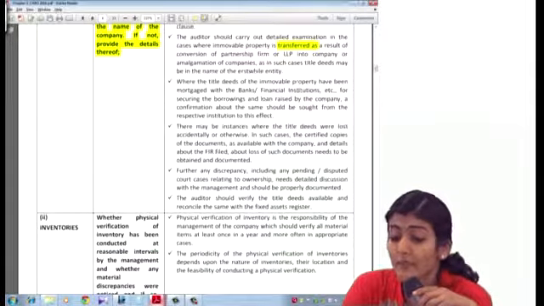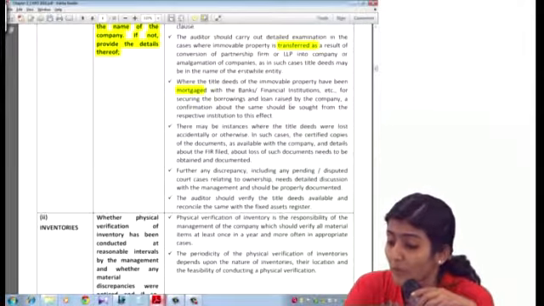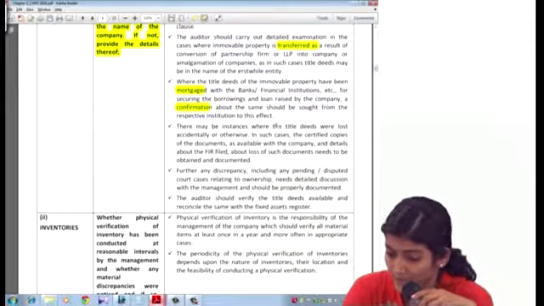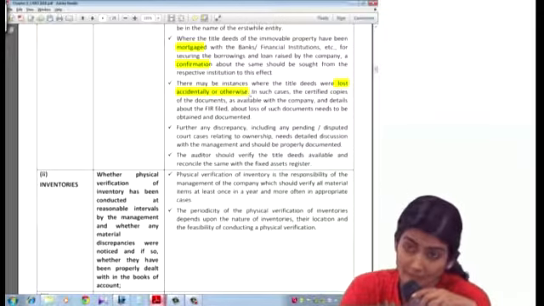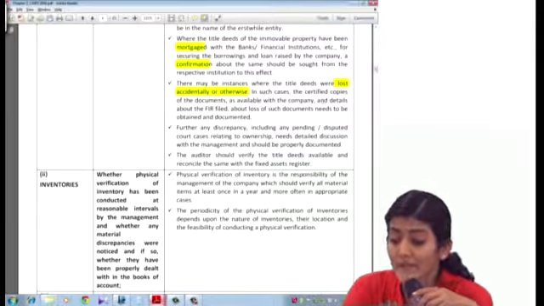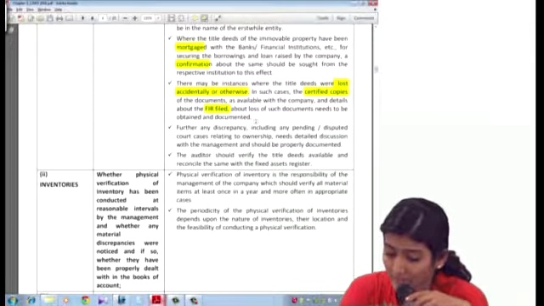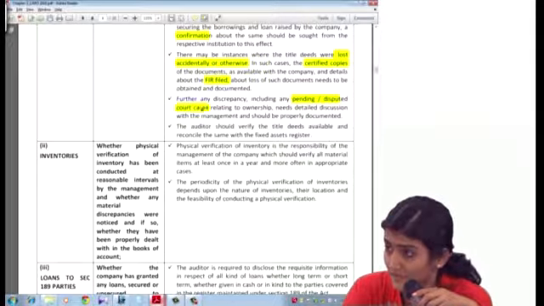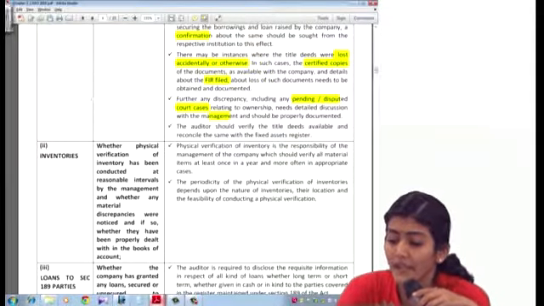Then where title deeds of immovable property have been mortgaged with the banks or financial institutions for securing the borrowings and loans, the confirmation about the same should be sought from the respective institution to this effect. Then there might be instances where title deeds were lost accidentally or otherwise. Then the certified copies of the documents, as available, and the details about the FIR filed about loss of such documents need to be obtained and documented. Right. And further, any discrepancy, including any pending disputed court cases relating to the ownership, needs detailed discussion with the management and should also be properly documented.